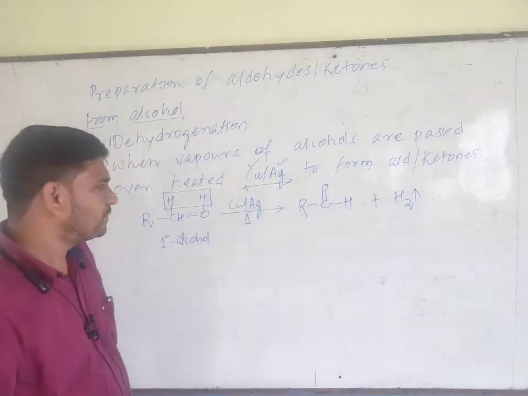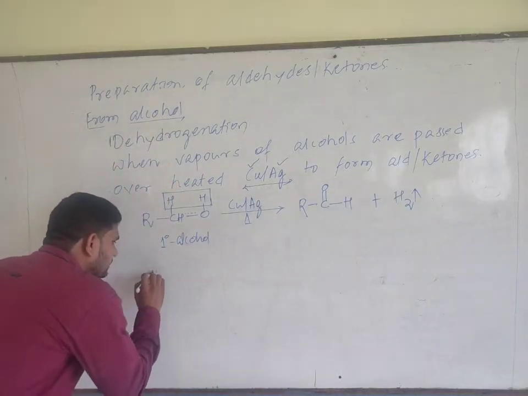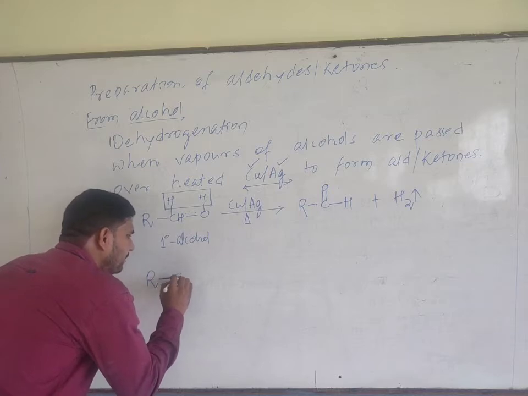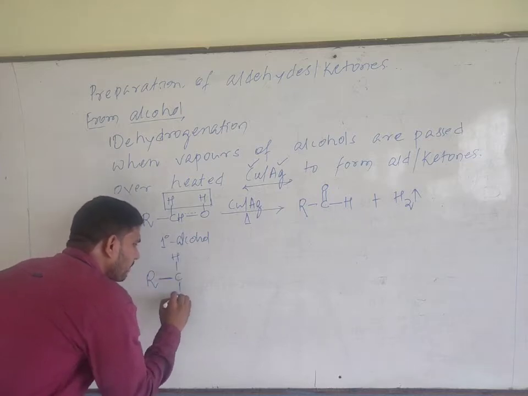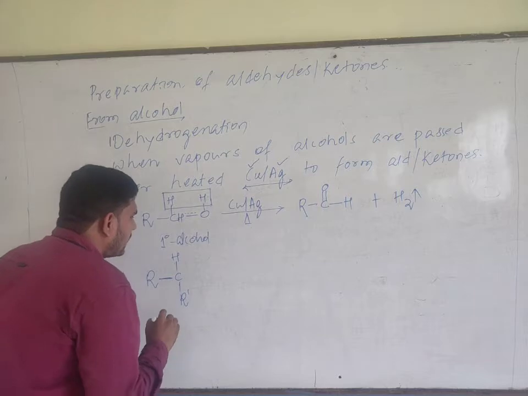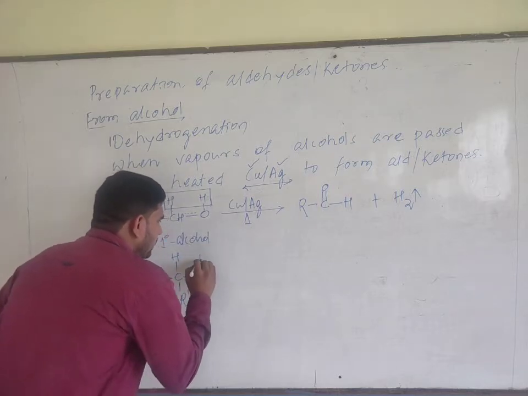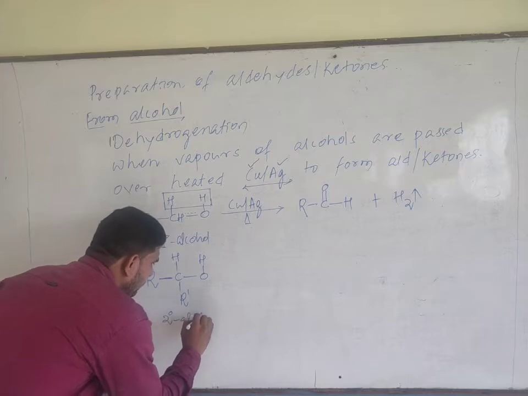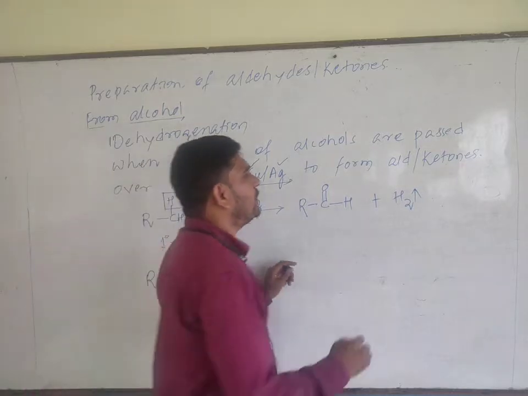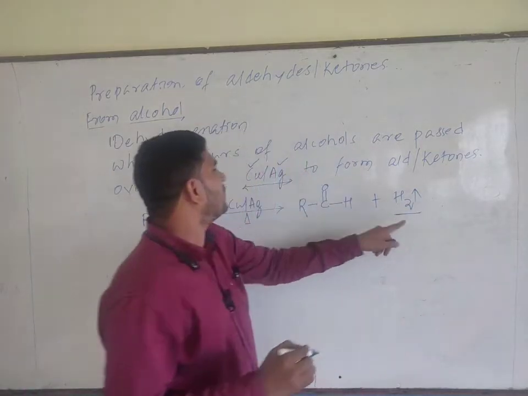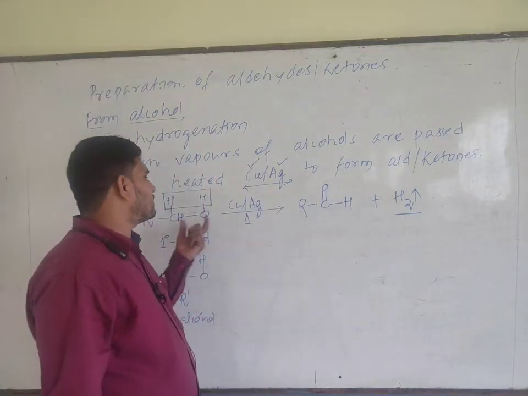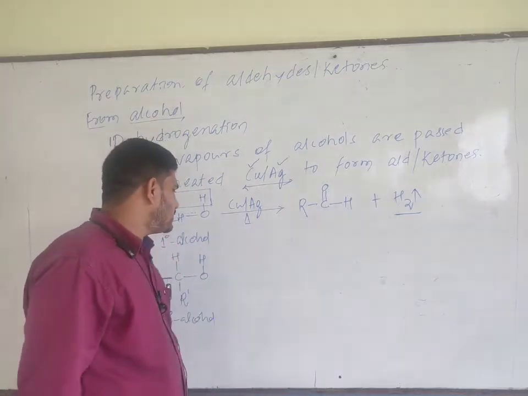Aldehyde is produced. When secondary alcohol, RC, R prime, now I took secondary alcohol. Just see, over here there is a removal of hydrogen. That's what I call dehydrogenation. Removal of hydrogen molecule from the substrate molecule is called dehydrogenation process.